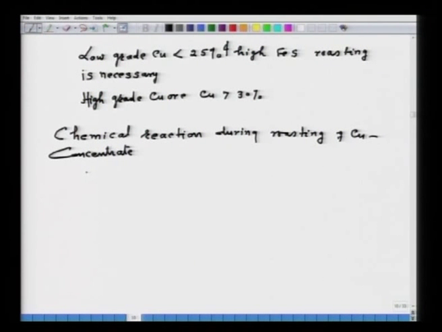So, if I take 2 CuFeS2 plus 6.5 O2, that is equal to 2 CuO plus Fe2O3 plus 4 SO3.